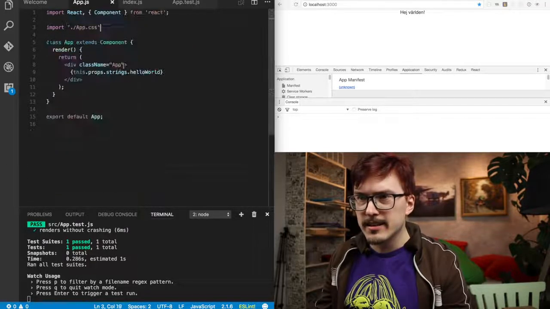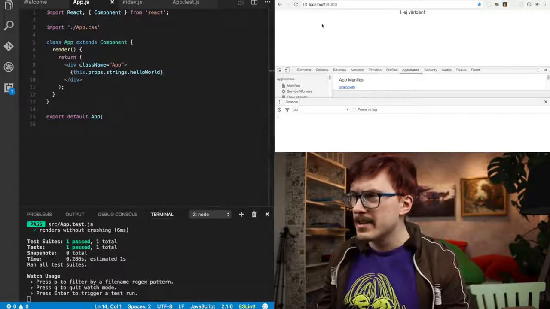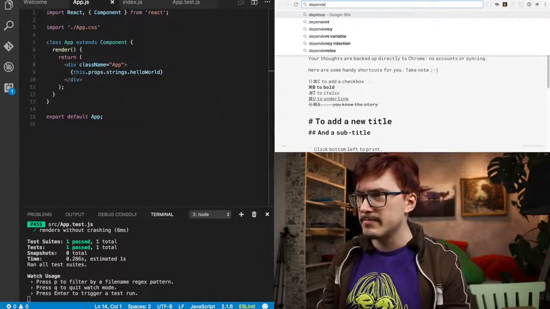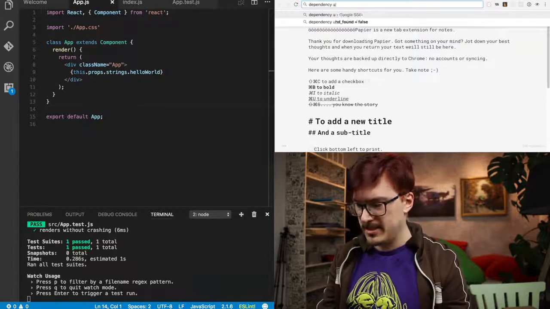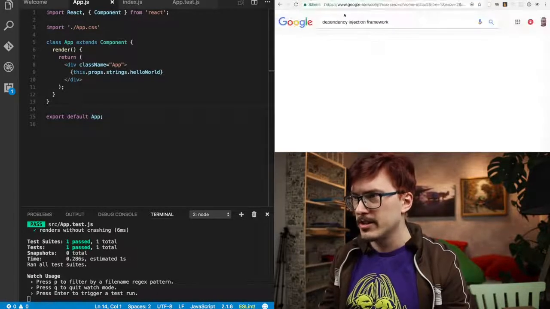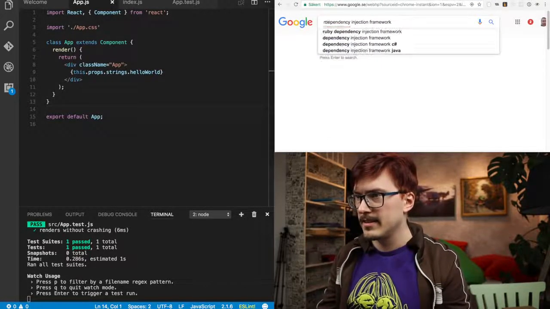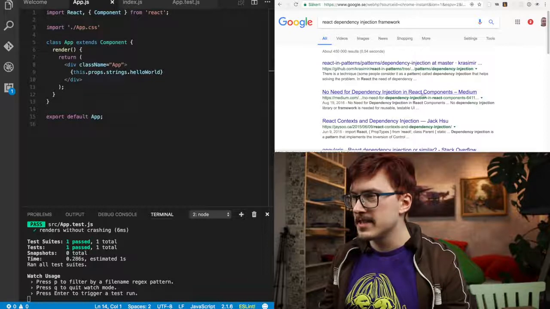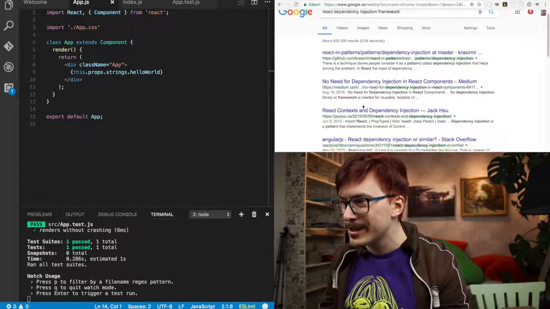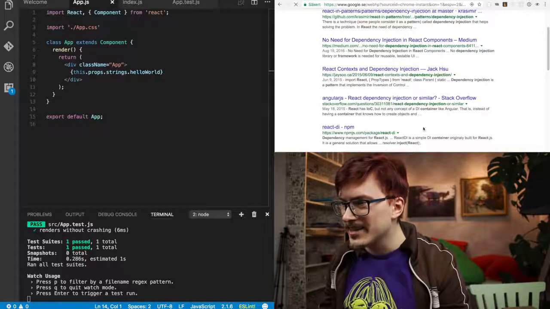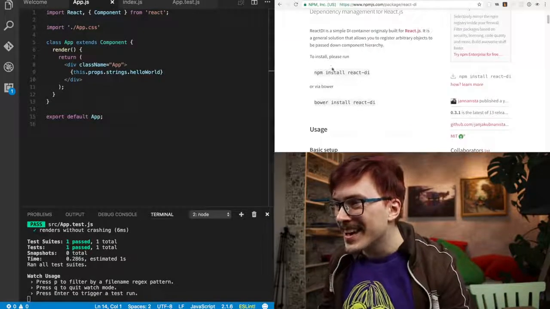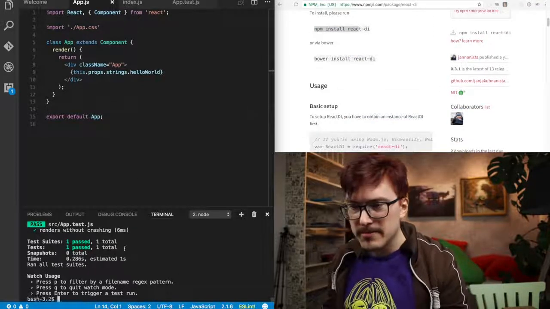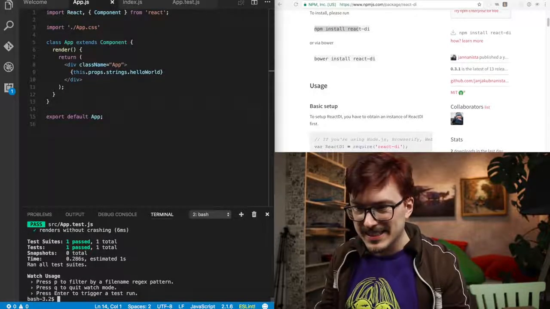Alright, this is still not very complicated. I wanna, is there a dependency injection framework for React? Dependency injection framework React. No need for dependency injection. I know, but we're looking for one now. React DI. Yes, somebody actually made one. Oh, we can install it. We have Bower. Oh, I'm tempted to pull in Bower, but like there are limits.